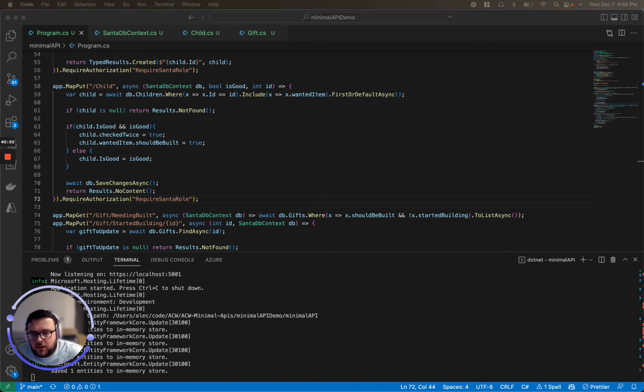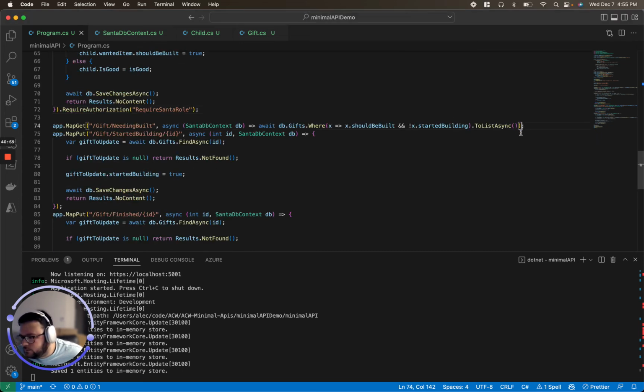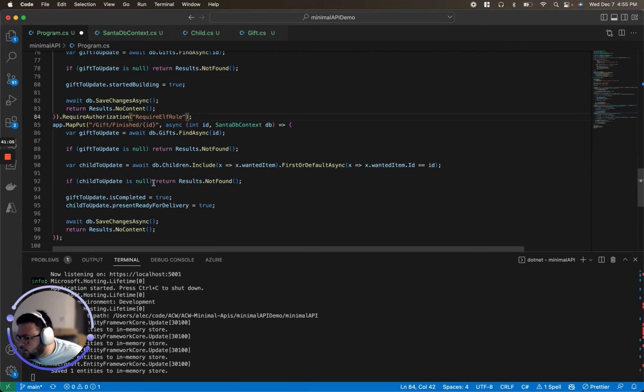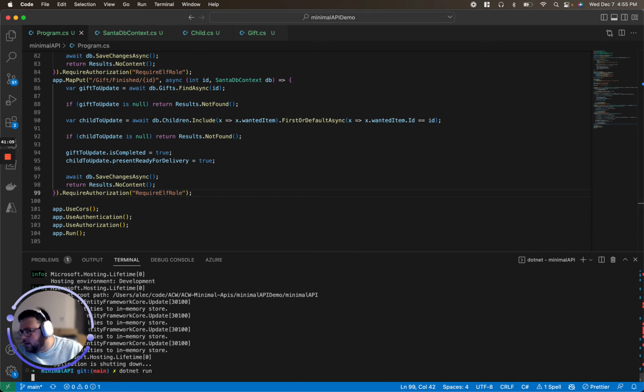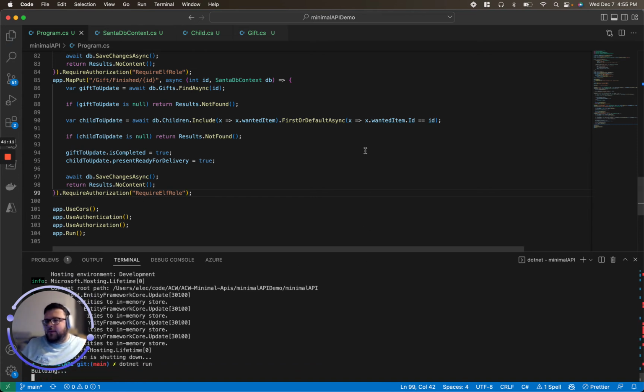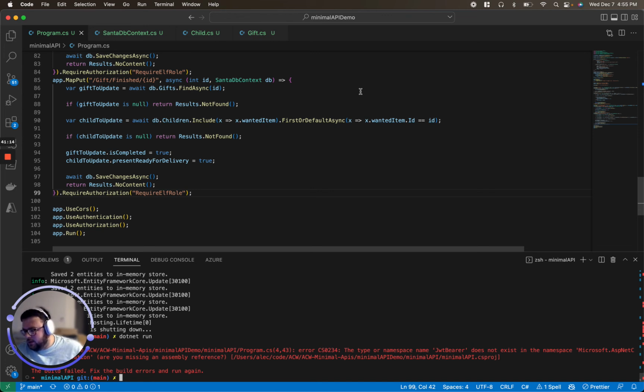And we're going to do the same thing for the elf endpoints. Go ahead, require role for that, require role for that, and finally require role for that. So what is that doing? Behind the scenes, that is saying we need to get a JWT bearer.